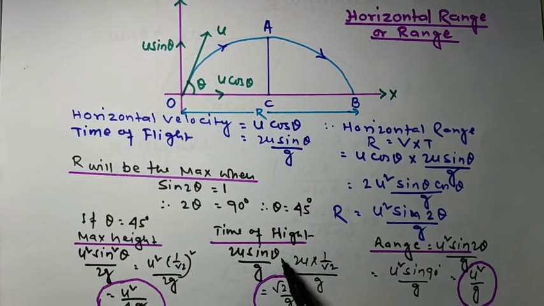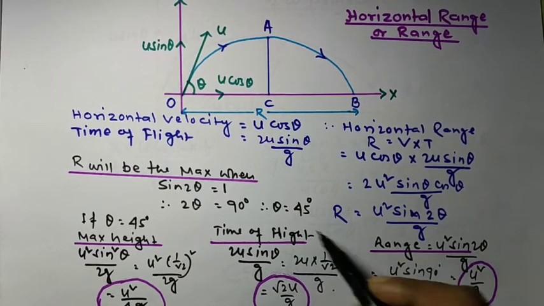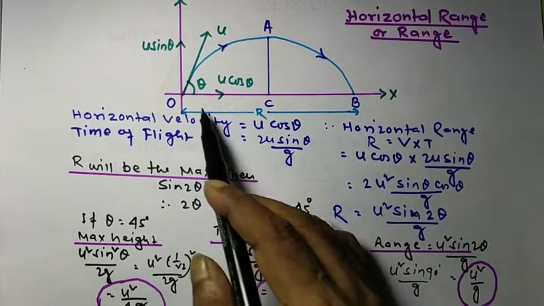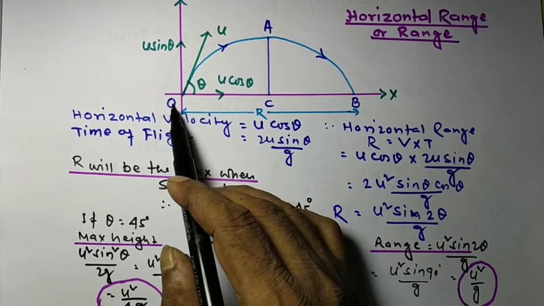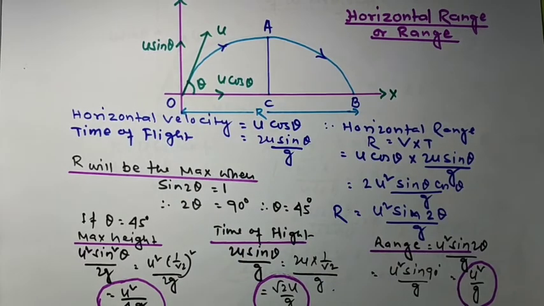So 2u sin 45 means 1 by root 2, by g, is equal to root 2 u by g. That is the time of flight. Now range. What is the range? We will see what is the distance covered by the projectile from O to B, that is the range.